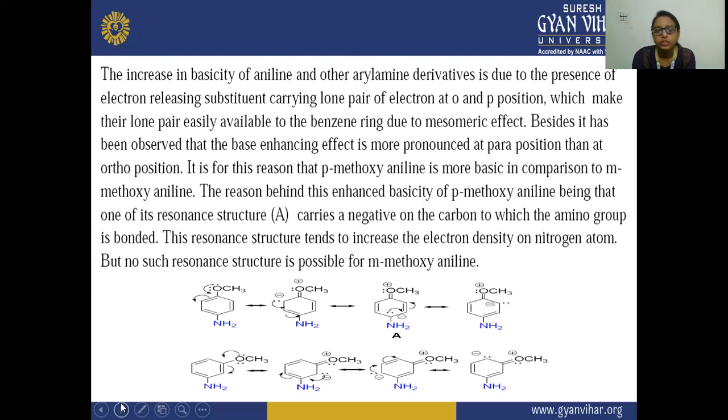but no such resonance structure is possible for meta-methoxyaniline. But here, it is on the ortho and para positions.